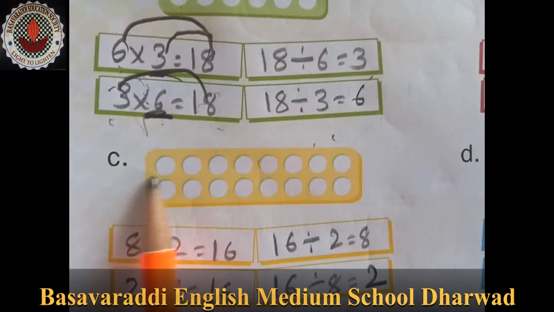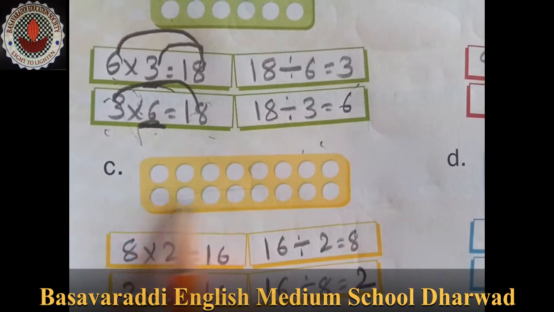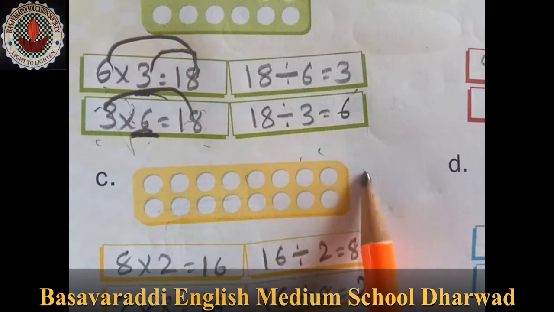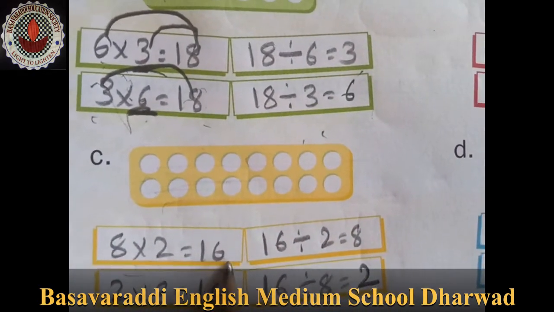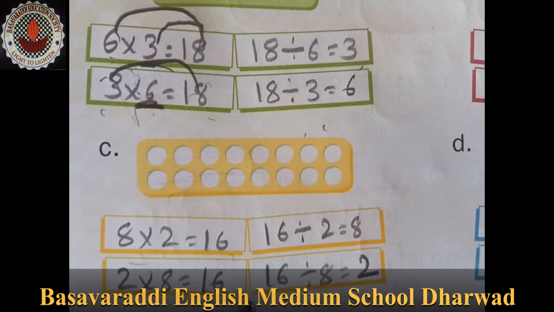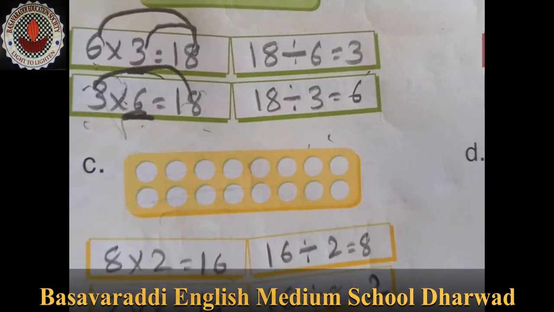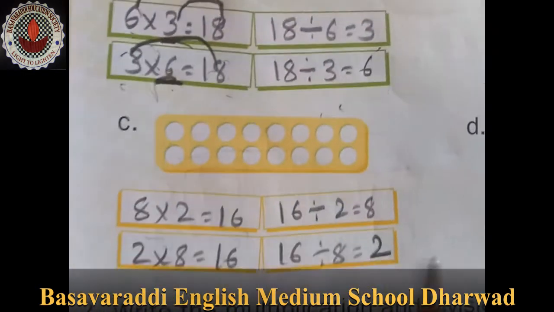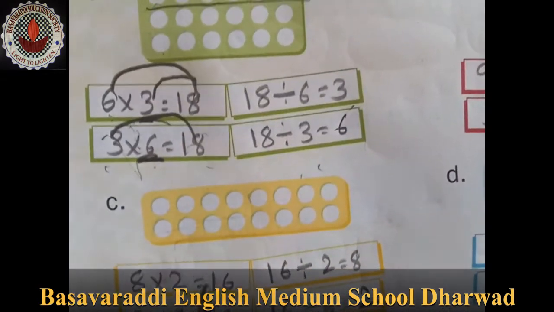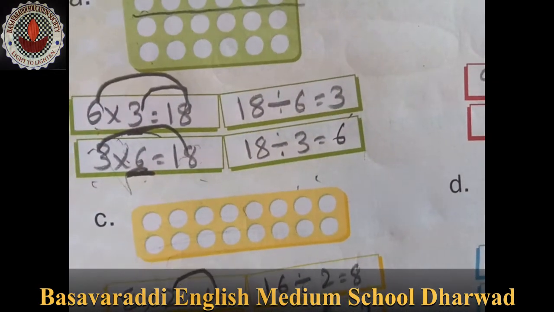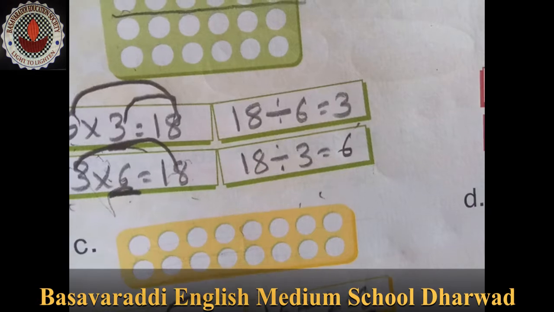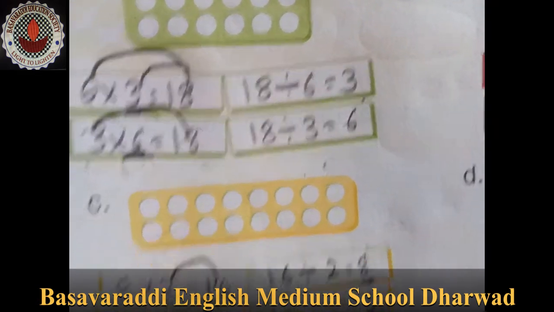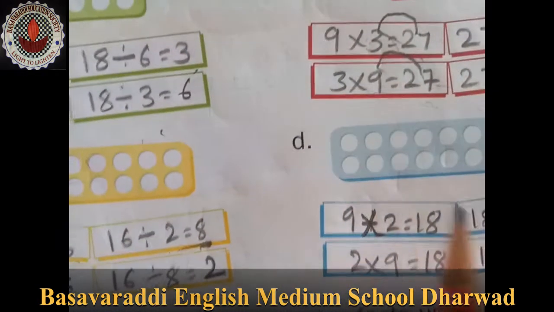Now, how many rows are here? 2 rows are there. How many circles in each row? 8. 8 into 2 is 16, and 2 into 8 is 16. And 16 divided by 2 means 8. And 16 divided by 8 means what? 2.